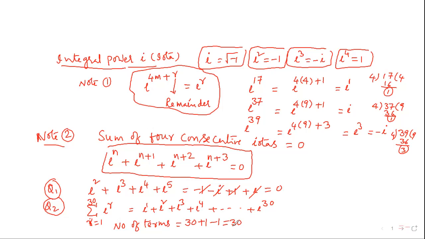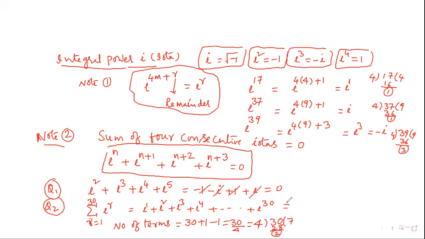Then what is the remainder? Observe, 30 divided by 4. 7 times is divided. Therefore, the remainder is 2. Okay? That means 7 groups of 4 are there.